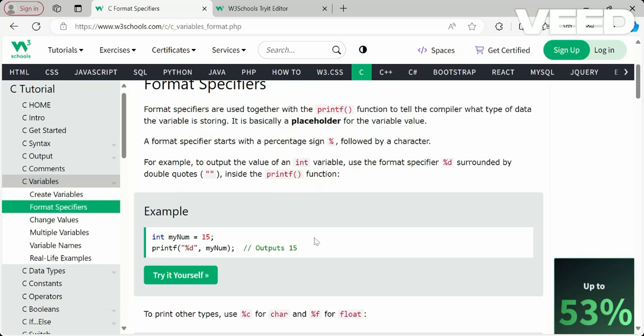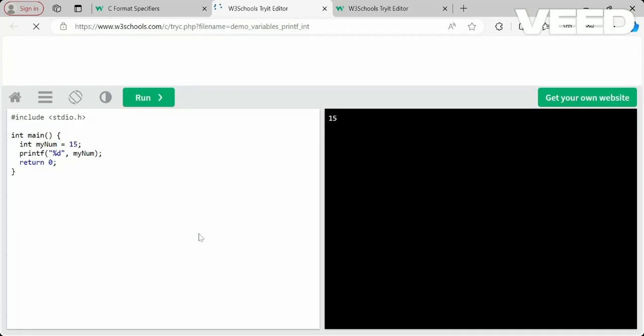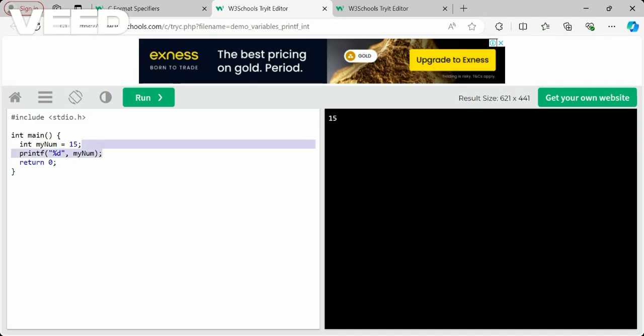Okay, so for integer we should have percentage d. If you give percentage d as a placeholder, then we can display an int type value in the printf statement. So int myNum is equal to 15, we have created an int type variable, and I am printing that. For that we have to use double quotes. The content in the double quotes is what is going to print. The placeholder here is d, which is nothing but the integer placeholder. So the integer value of myNum will be printed. This is how we have to print the variables.